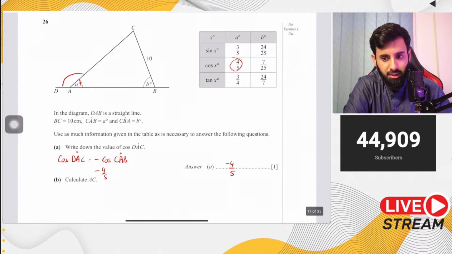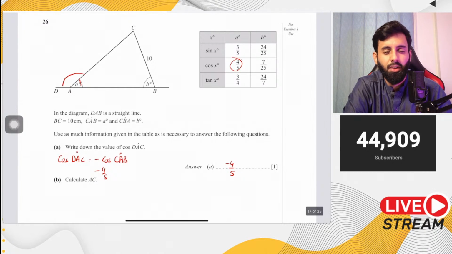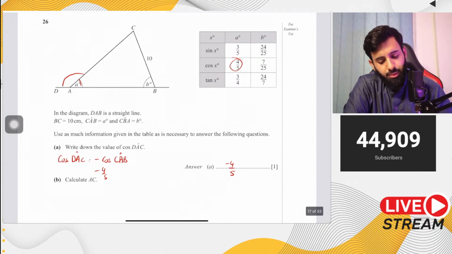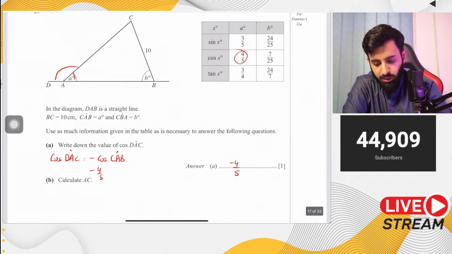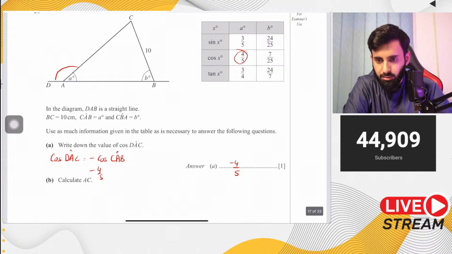Further math, I will only suggest if you don't find math and add maths challenging at all, and in AS you don't find P1 challenging at all. Although further math I think is now a 2-year course. But yeah, if you don't find math and add maths challenging at all, only then will I suggest that you take further math.